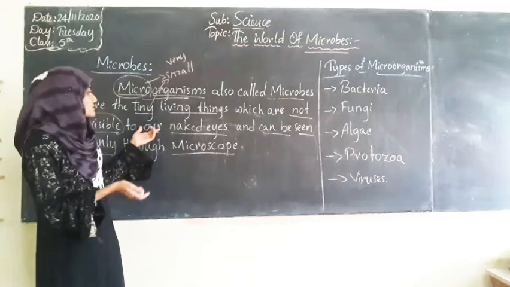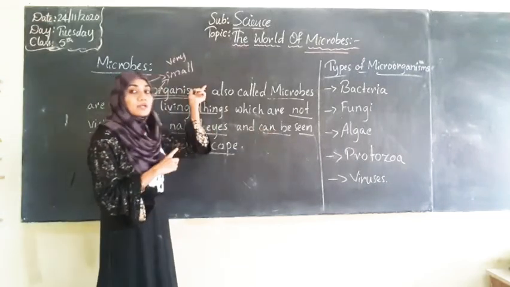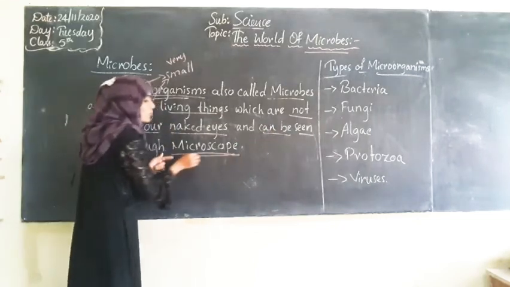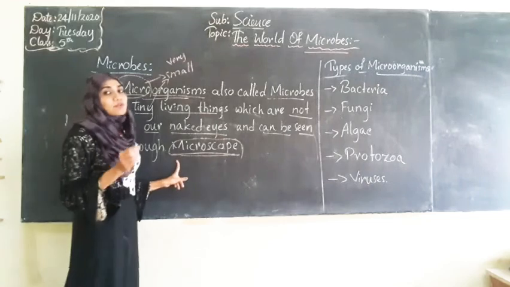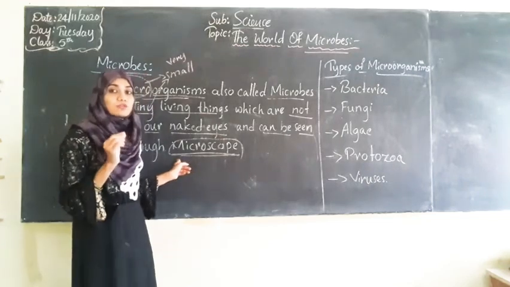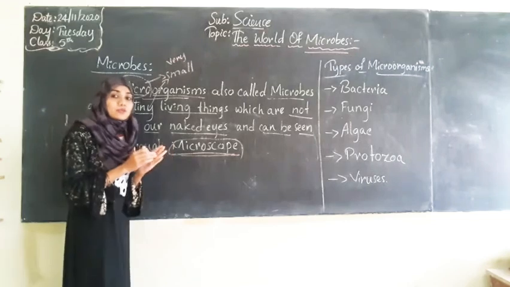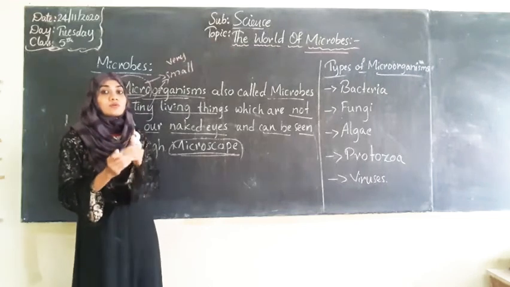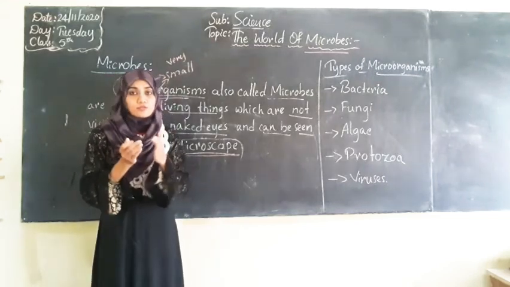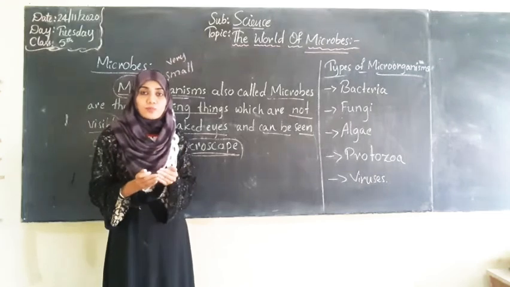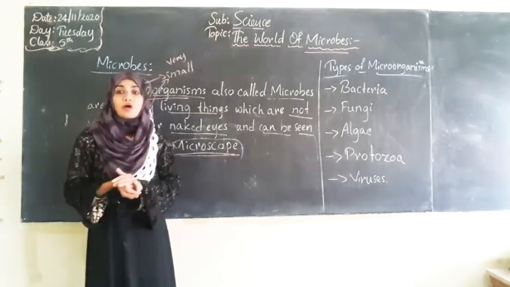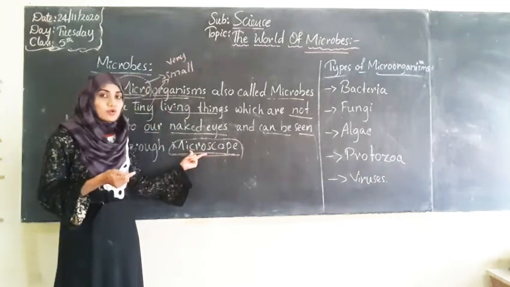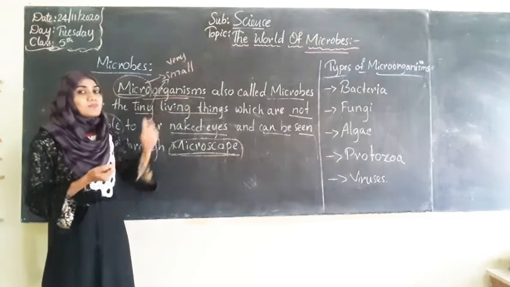Then how can we see? Instead, if we want to see the microorganisms, they can be seen only through the microscope. So if we want to see microorganisms, we must use a microscope. Now what is this microscope? You might have seen a microscope in our school laboratory. So how can we define microscope? Microscope is a device or instrument used to see microorganisms. If we take the help of this microscope, then only we will be able to see these microorganisms.